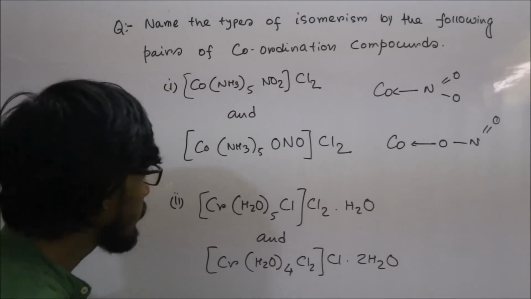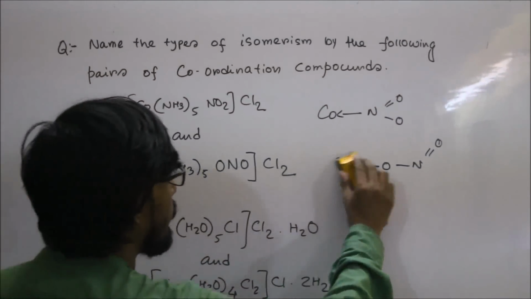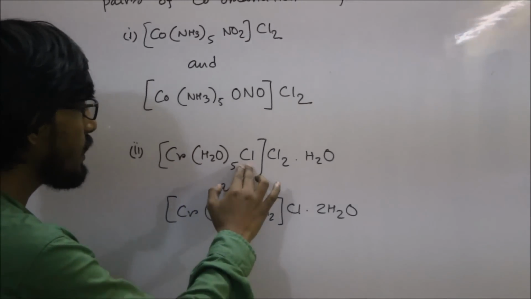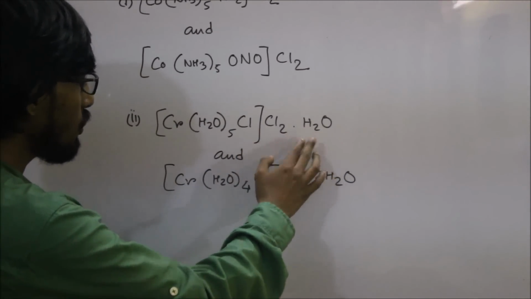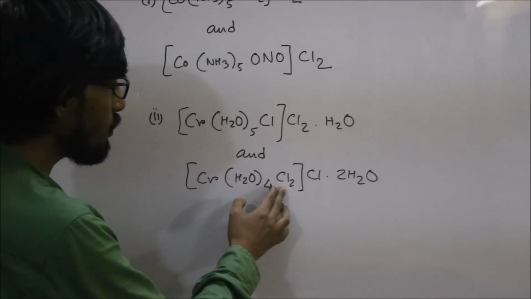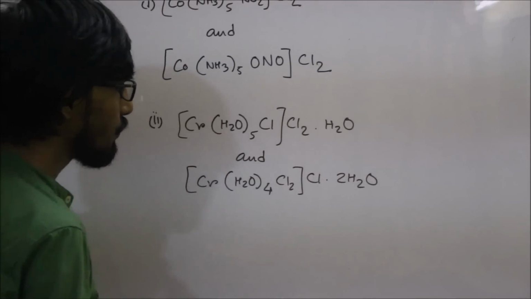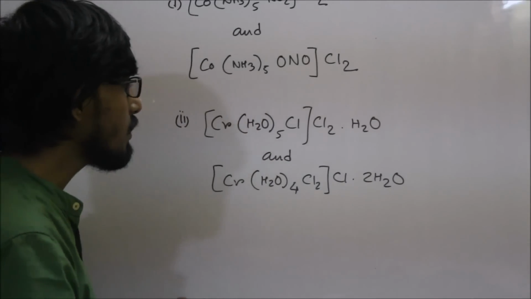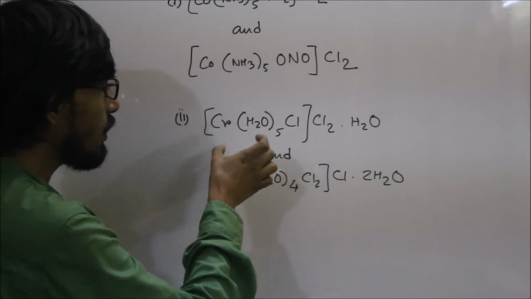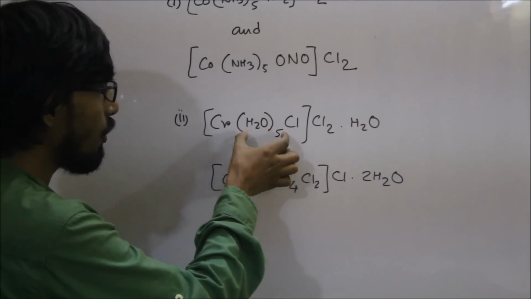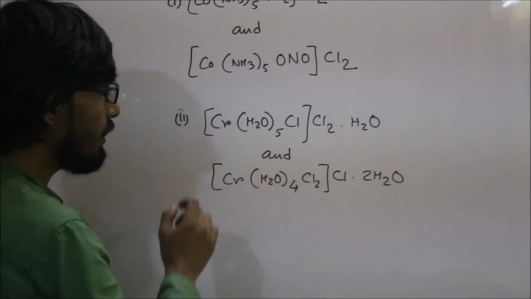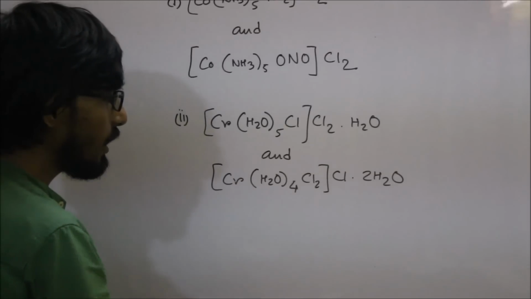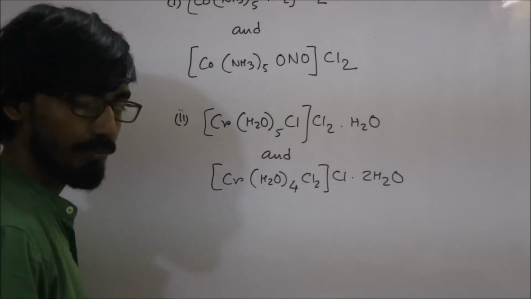Our next pair is [Cr(H2O)5Cl]Cl2·H2O and [Cr(H2O)4Cl2]Cl·2H2O. Here the water molecules are present as ligands, and the number of water molecules in the coordination sphere is 5, and here the number of water molecules present as ligands in the coordination sphere is 4.